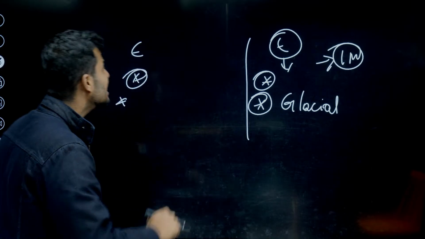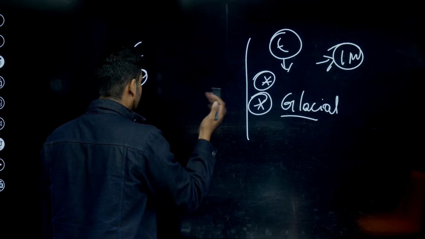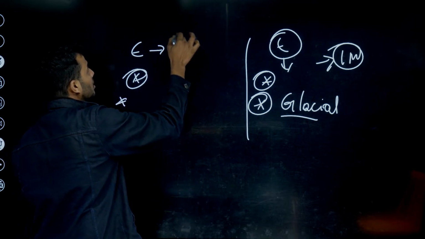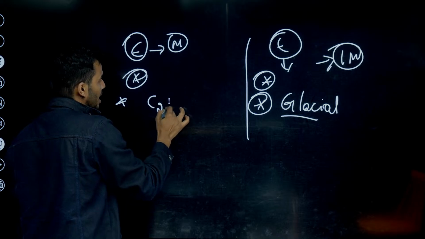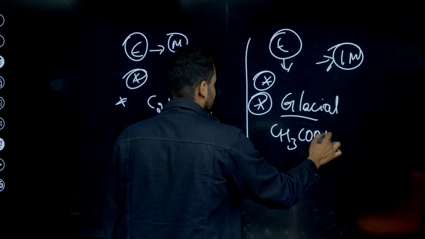Glacial acetic acid is used in many solvents and everything. Ethanol molecular formula is C2H5OH, and for acetic acid it is CH3COOH.